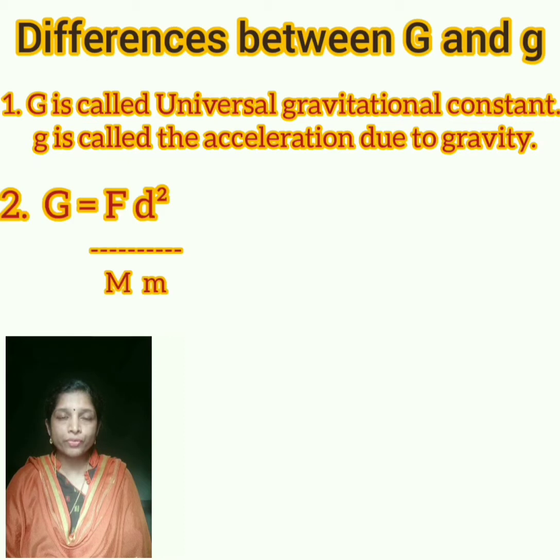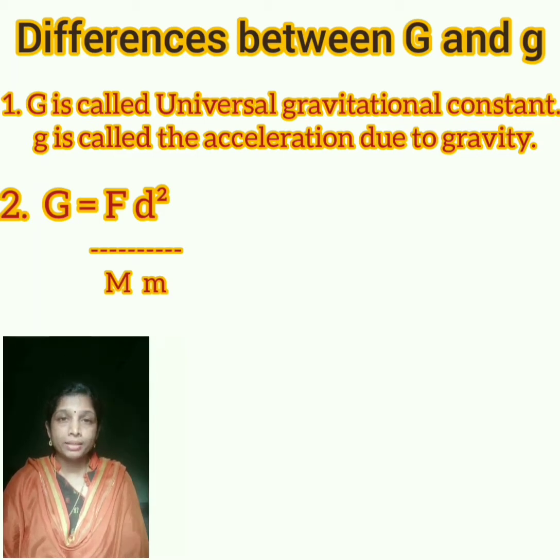The second difference, the equation for capital G is equal to F d square divided by capital M into small m, where F is the gravitational force between two objects and d is the distance between two objects, and capital M and small m are the masses of two objects.